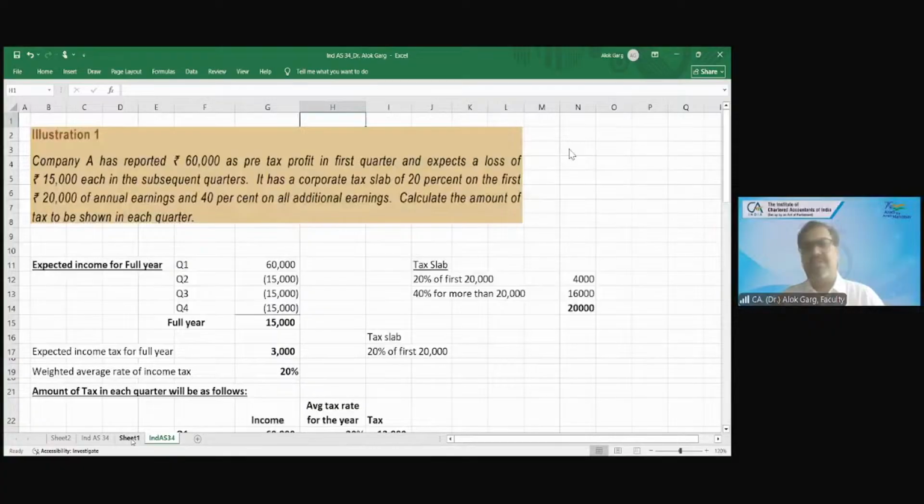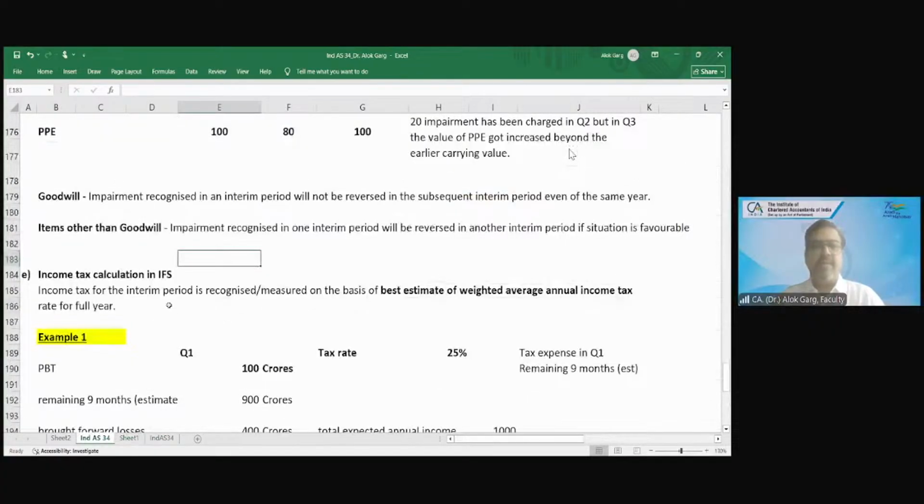Very important, significant and important, right? Friends, now the companies are preparing their interim financial statement on a quarterly basis. So they are earning profit. If they are earning profit, they have to create a provision for tax also. Yes or no? Yes, sir. They have to create a provision for tax.